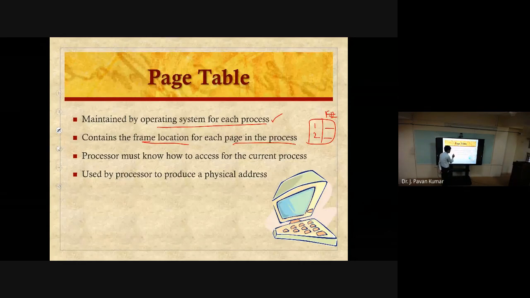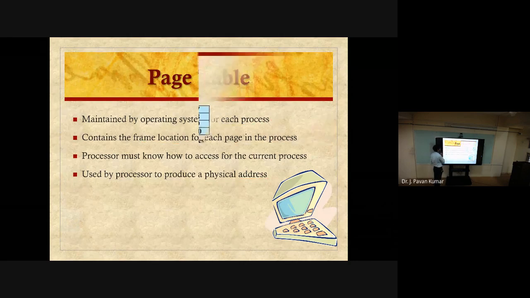Next, the processor must know how to access the page table for the current process. That will be maintained by the processor. This page table will be accessed by the CPU in order to produce the physical address. Physical address in the sense absolute address, actual address. Now let us see the example.